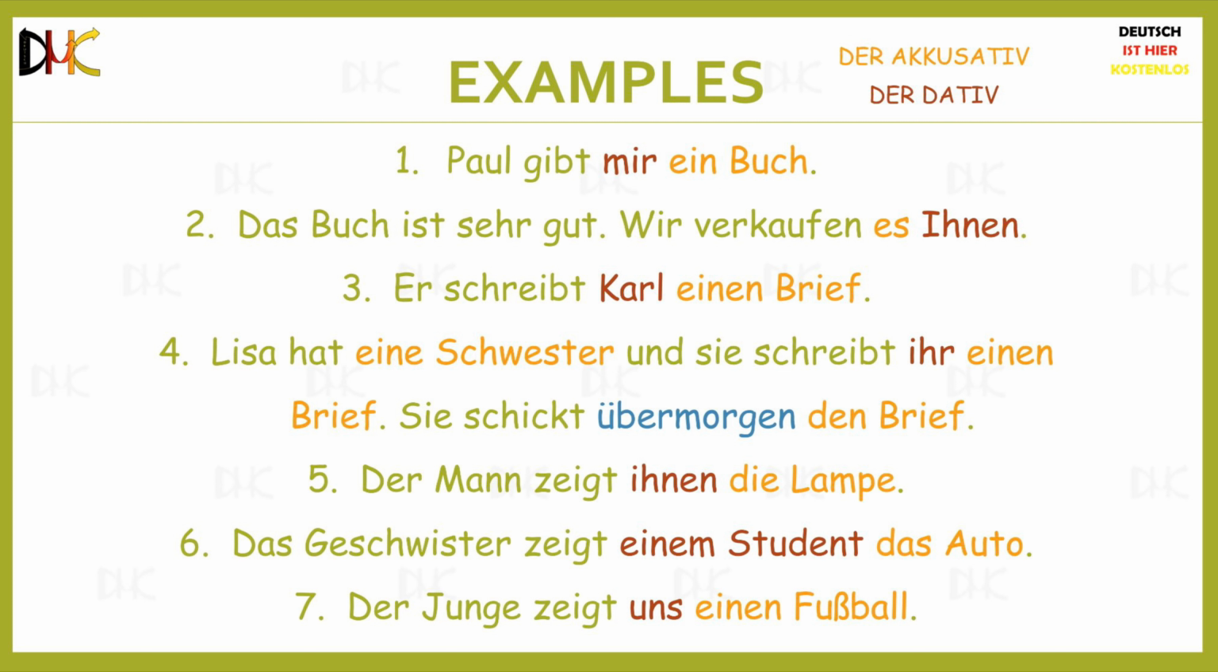Here are some examples just to give you a better idea of using accusative and dative in sentences. Paul gibt mir ein Buch, meaning Paul gives me a book. Das Buch ist sehr gut. Wir verkaufen es Ihnen. It means the book is very good. We are selling it to you. Here, Ihnen is capital, so it represents the capital Z, which is a respectful way of saying you to single